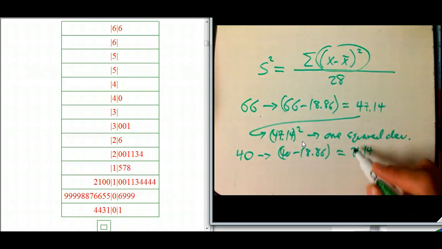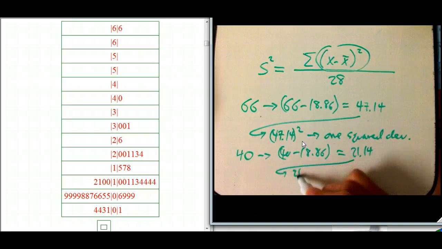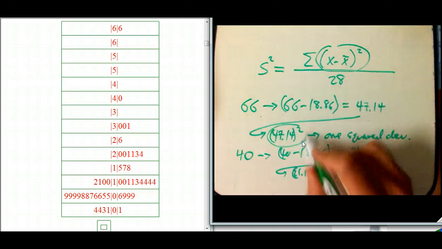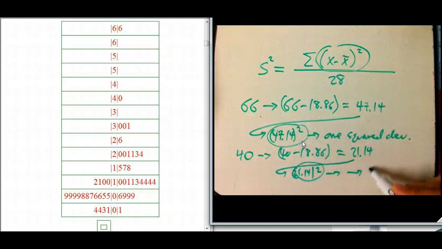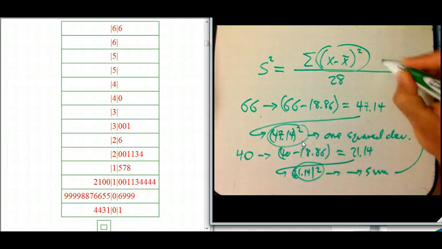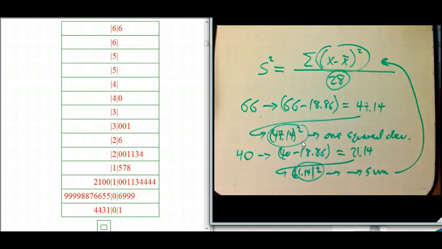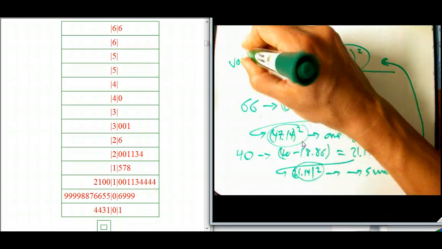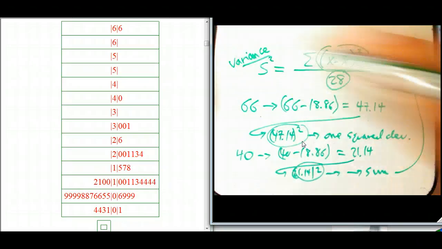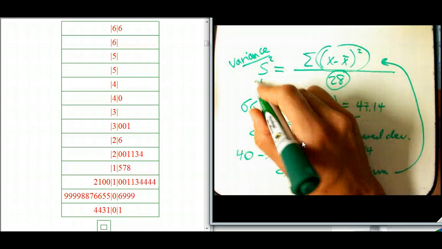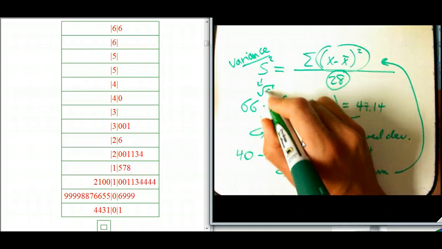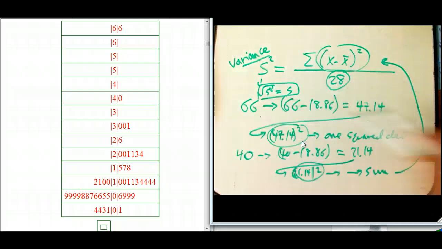Okay, and then we're going to square that. And we're going to take all these numbers, the squared deviations, and sum them up, and then divide by 28. We're still not done, though. That's called the variance. And then we're going to take the square root of that to get the standard deviation.